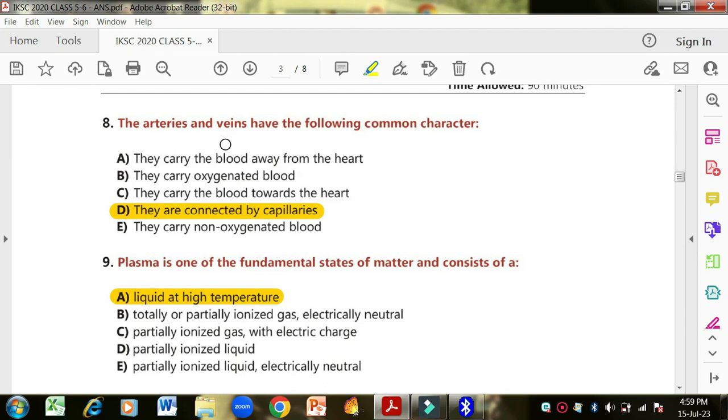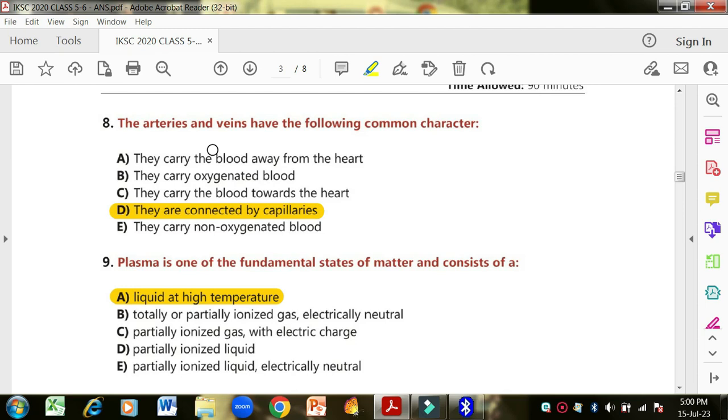No, this is the task of arteries. They carry oxygenated blood. No, this is wrong. The arteries carry oxygenated blood only, not the veins. Veins have deoxygenated blood, that is moved to the heart for oxygenation. The veins carry the blood towards the heart. They are connected by capillaries. They carry non-oxygenated blood. So option D is correct, because arteries enter into veins, and how are they connected?